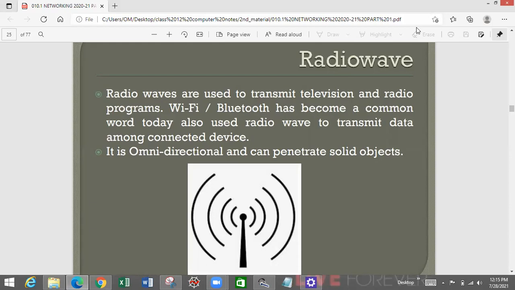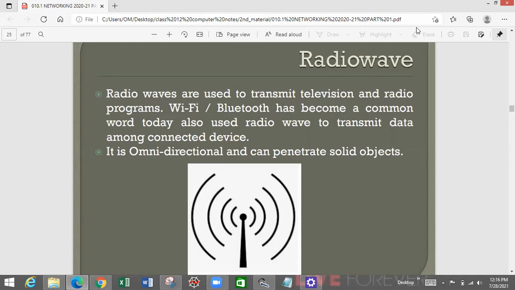For the TVs, for the radios, we use Wi-Fi and Bluetooth in this technology. I remember somebody asked me a few days back, if you are making a network using your phone and laptop, what kind of networking is it? It is a PAN, and it uses radio wave or infrared, depending upon the technology which it is utilizing.